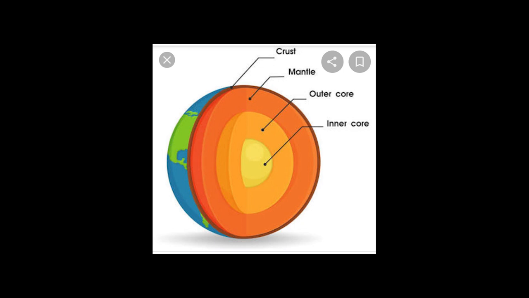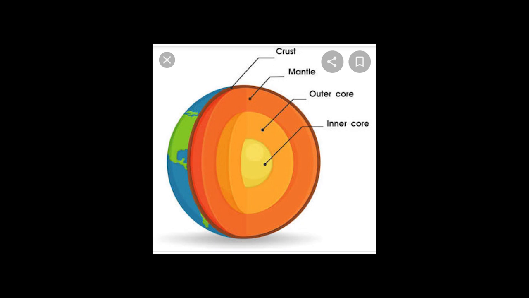Then the most important portion, core. What is core? The earth's core lies below the mantle. Just below the mantle, the core is situated. Its radius is 6,371 km.